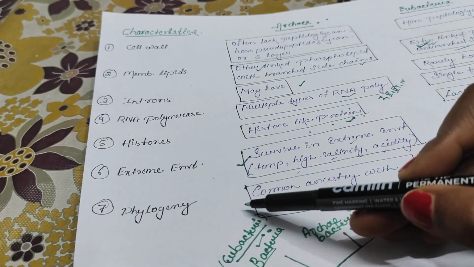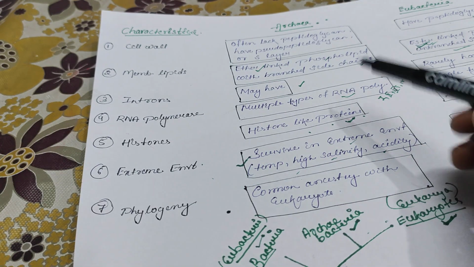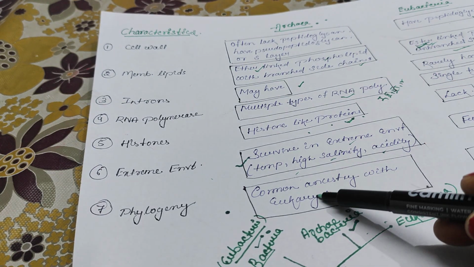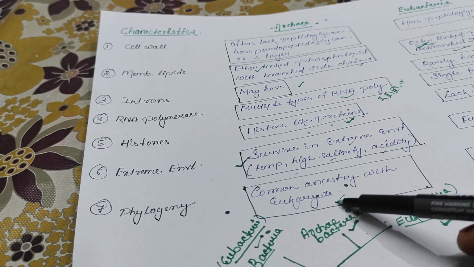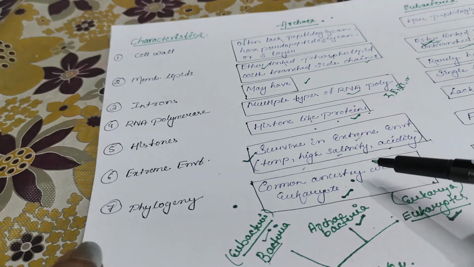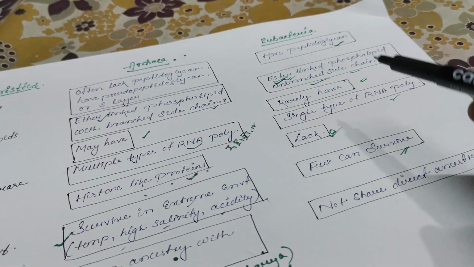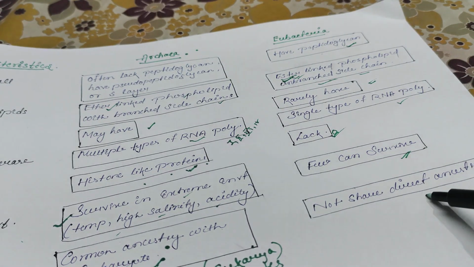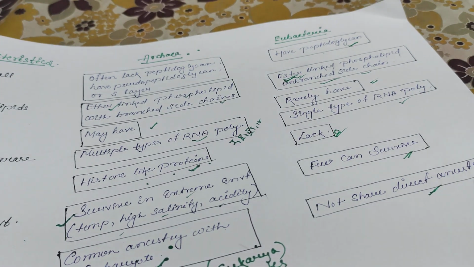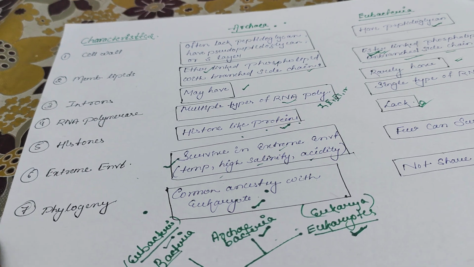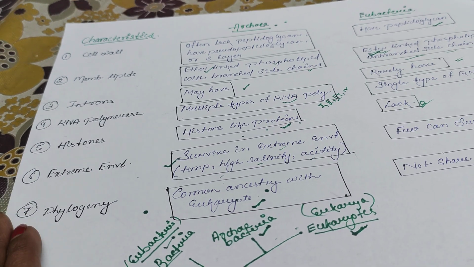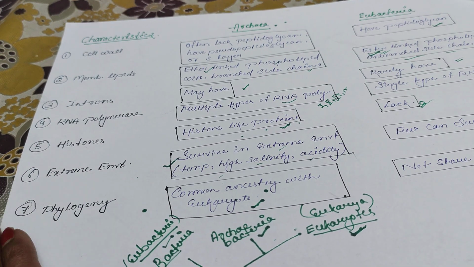Then phylogeny. In the case of Archaea, they show common ancestry with the present day eukaryotes, but in the case of Eubacteria, they do not share direct ancestry. So these are the common characteristics and differences between the Archaebacteria and Eubacteria.